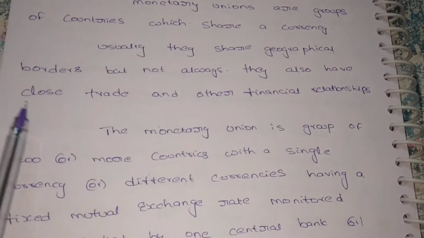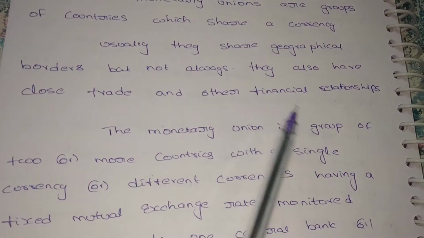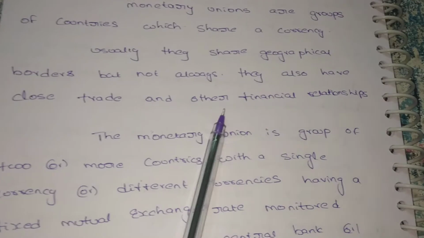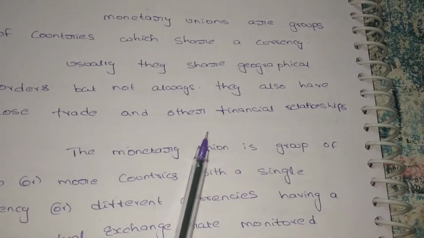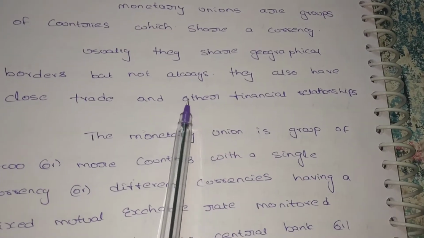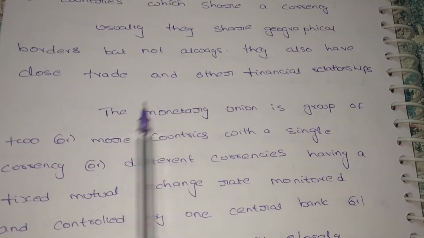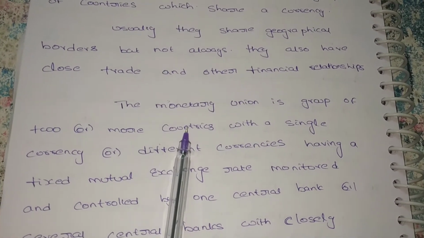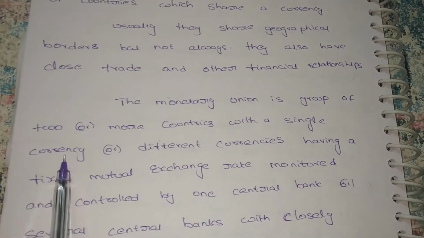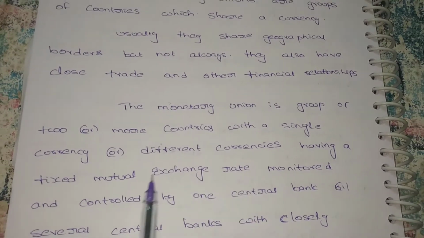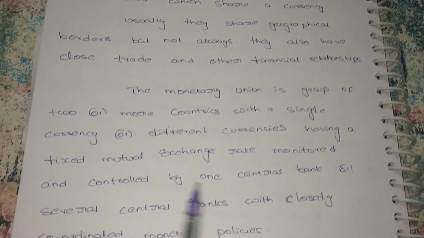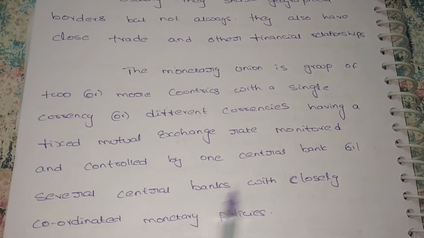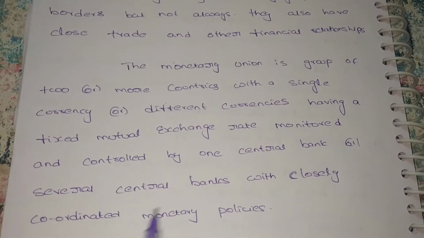They also have close trade and other financial relationships, meaning they maintain very close trade, the exchanging of goods and services, and also financial relationships. A monetary union is a group of two or more countries with a single currency or different currencies, but having a mutual fixed exchange rate, monitored and controlled by one central bank or several central banks with closely coordinated monetary policies.